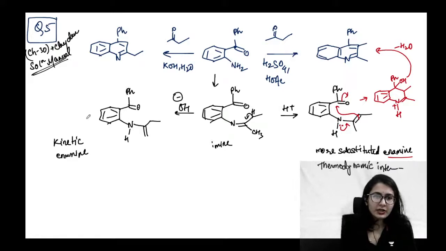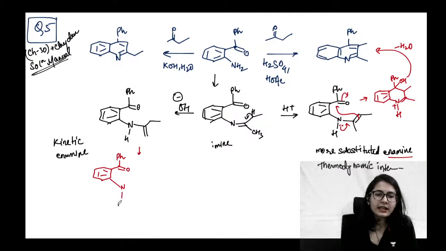However, this kinetic enamine, guys, we will redraw because we need to write the double bond over here. Let's look at this. NH. We need to write the double bond over here because we have to make the attack, right? So in the presence of a base OH minus, the proton is eliminated and the double bond attacks over this carbonyl.